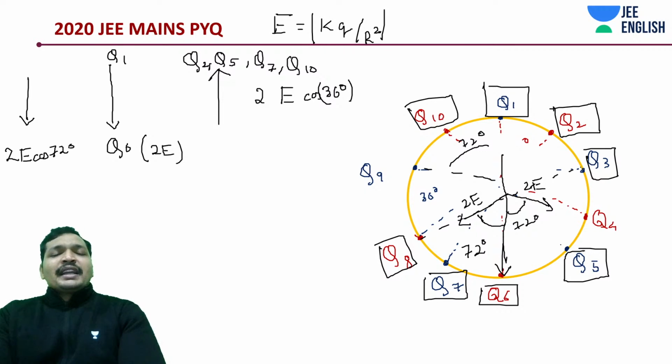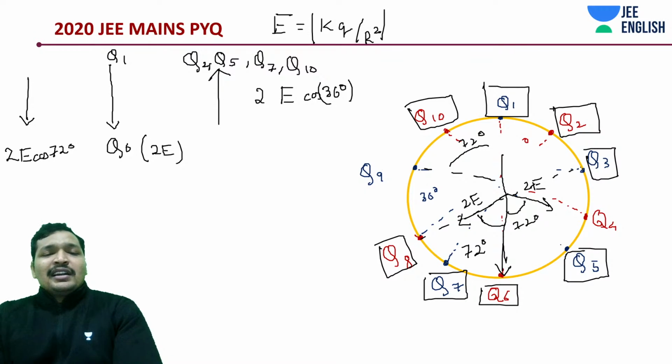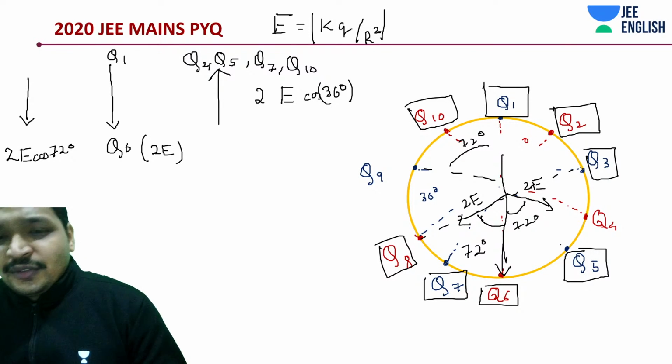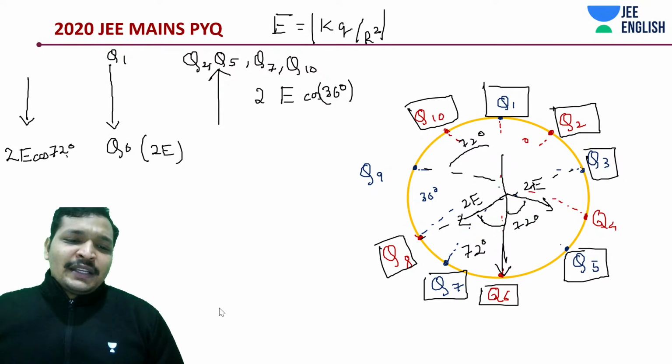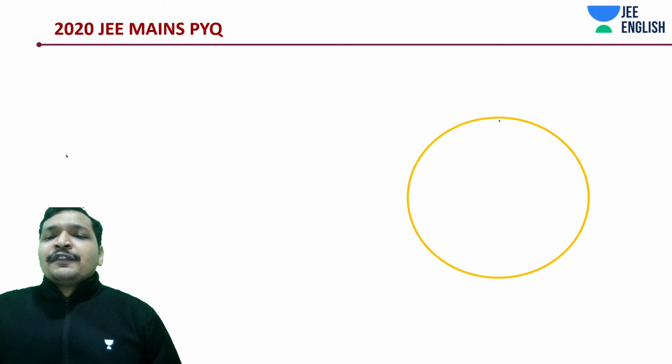So this should be a negative, but it's not going to be 1. The answer is wrong. I think the given options' answer is wrong. So the potential is going to be 0. Let me explain that point. I'll come to the field.